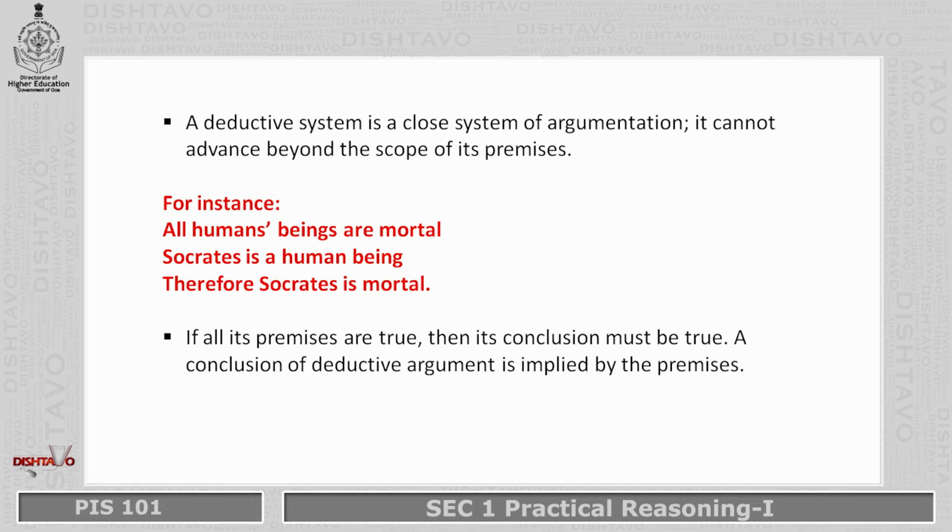This conclusion, Socrates is mortal, is arrived at strictly on the basis of the given two premises. All humans are mortal, Socrates is a human being. Now, when all humans have the quality of being mortal and Socrates is a human, therefore Socrates gets that quality of being mortal. In this type of reasoning, if all its premises are true, then its conclusion must be true. It cannot be false. A conclusion of a deductive argument is implied by the premises.